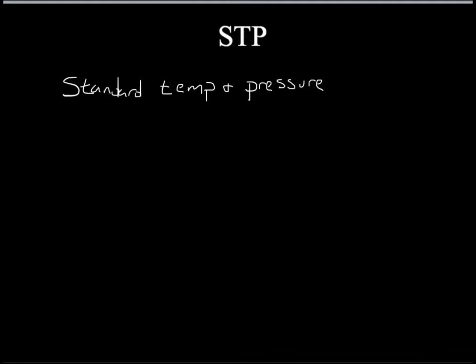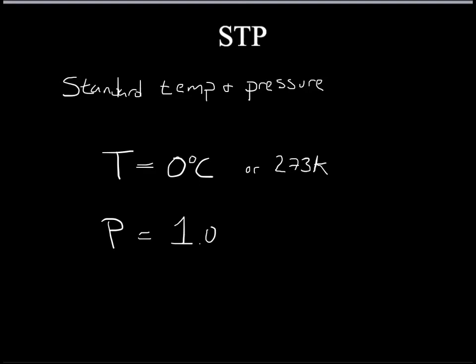You'll see several questions or several labs where it says convert the units to STP or solve for this gas when it is at STP. And so you need to know what STP means. Standard temperature and pressure means there is a temperature and a pressure for gases at STP. The temperature for gas at STP is 0 degrees Celsius, which is also 273 Kelvin. And the pressure at STP is 1 atmosphere.